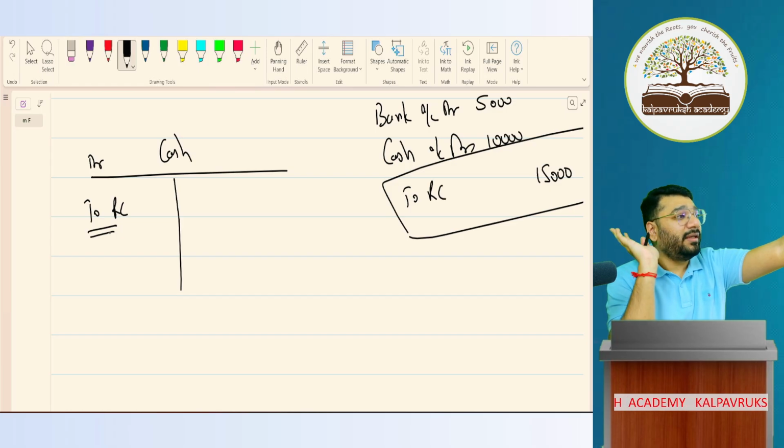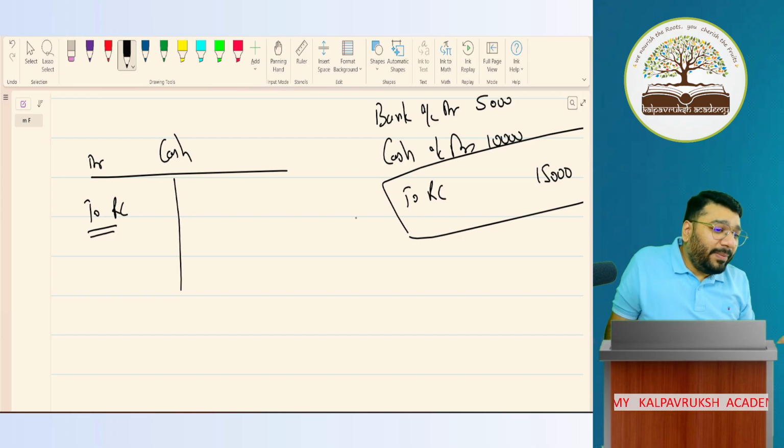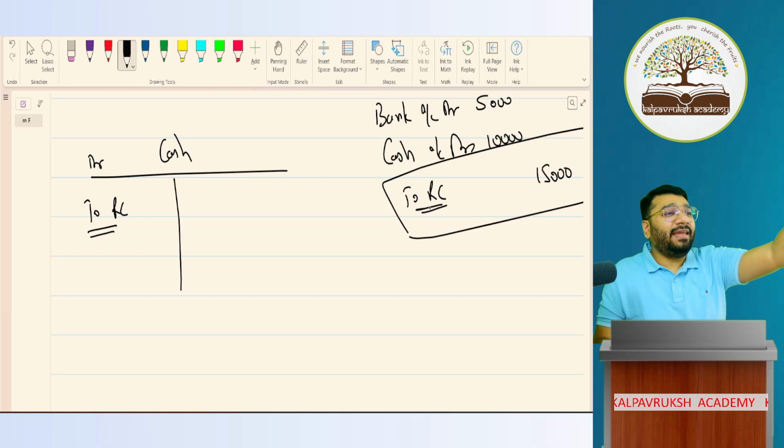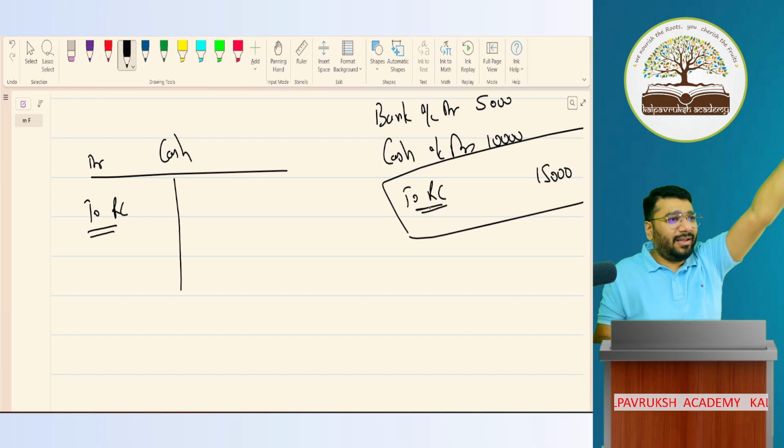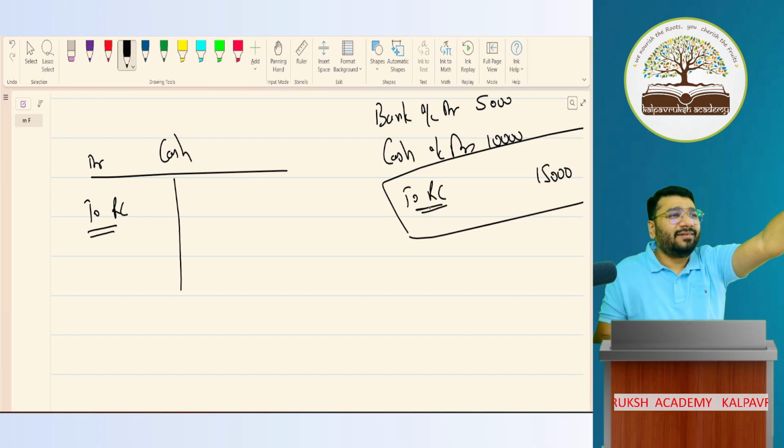The rest are all muddled. I am saying to Ram's capital and you keep saying 10 again. 10 or 15? When you don't know the answer, Inky Pinky Ponky, father had a donkey. Come on, tell me. Guess.